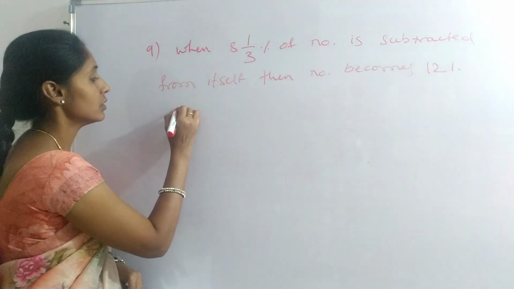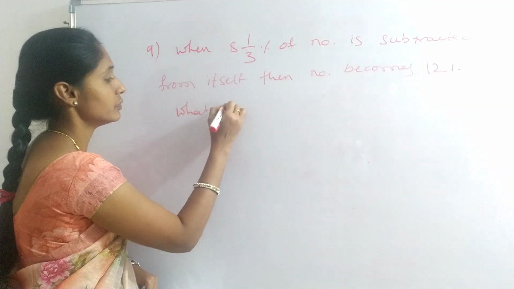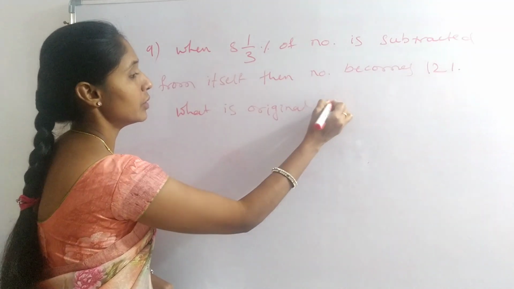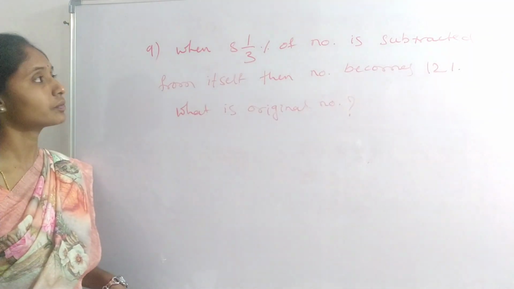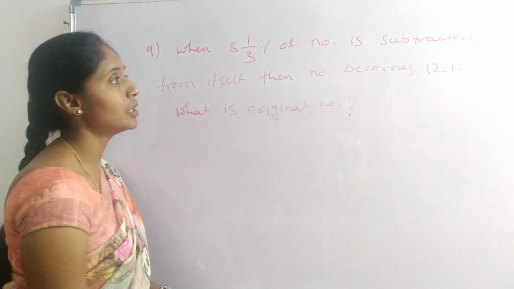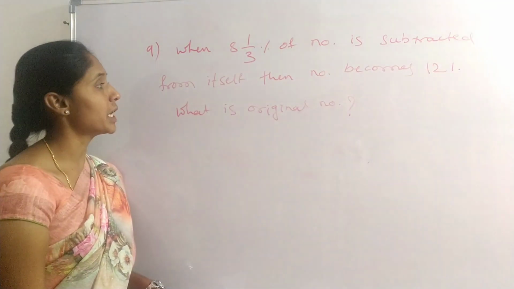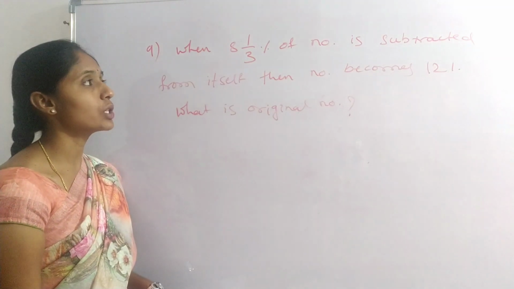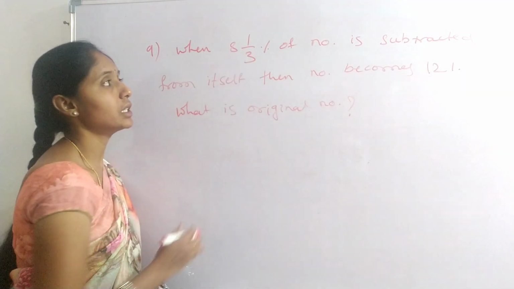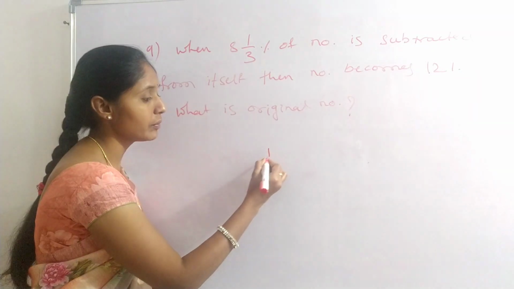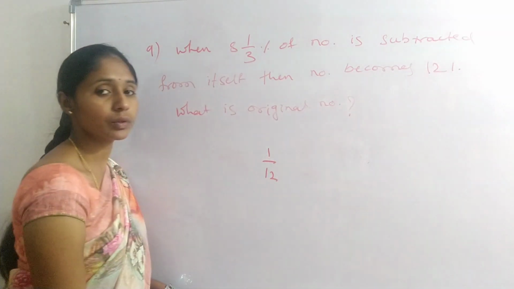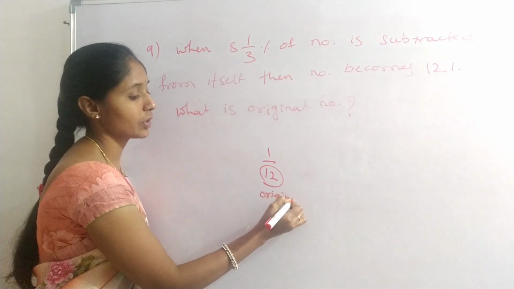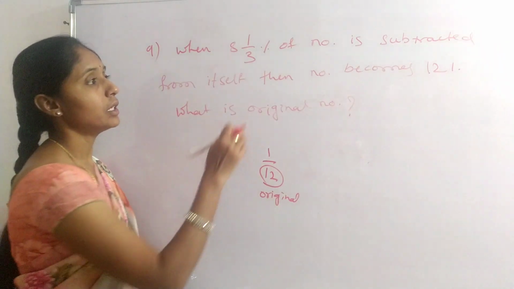What is the original number? 8 1/3% means 1 by 12. Okay, 12 is original. Always remember this point.